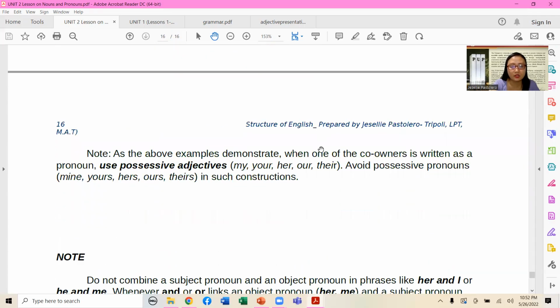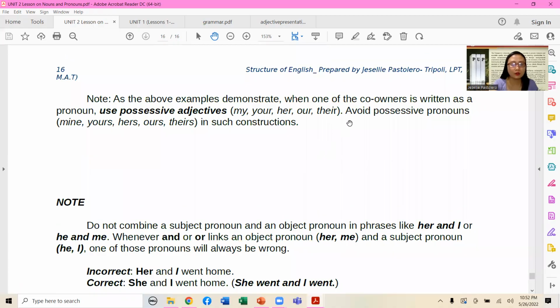So take note that the above examples show that when one of the co-owners is written as a pronoun, always be reminded to use a possessive adjective such as my, your, her, our, and their. Furthermore, avoid possessive pronouns such as mine, yours, hers, ours, and theirs in such constructions.